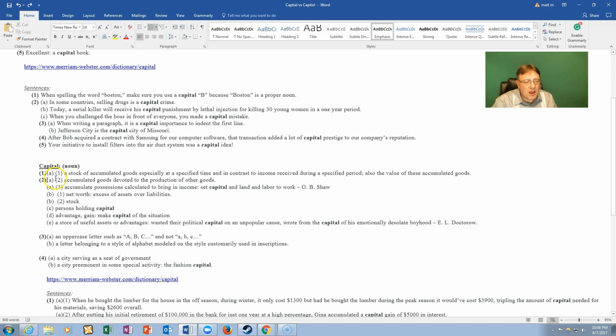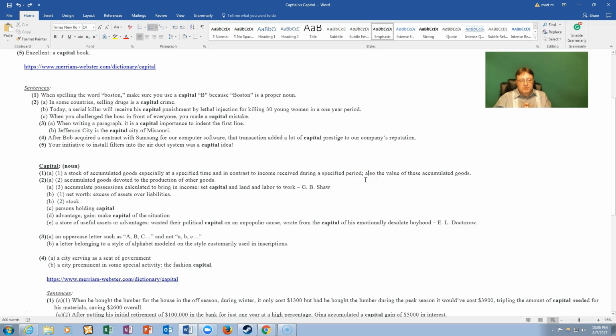So number 1, A1. Now these are a little more difficult meanings because they involve finances, but I will explain it as clearly as I can, so please pay close attention. A stock of accumulated goods, especially at a specified time, and in contrast to income received during a specified period. Also, the value of these accumulated goods.